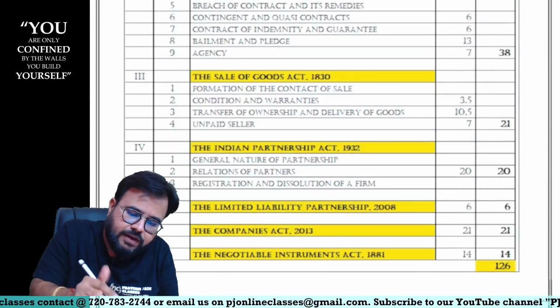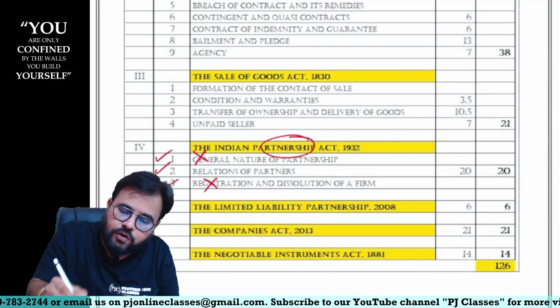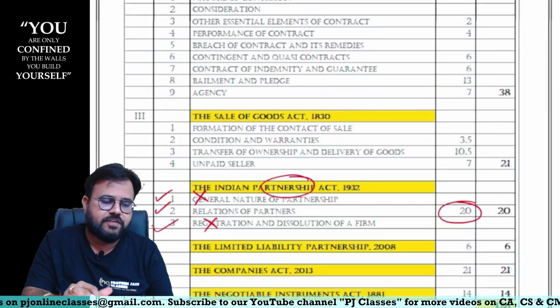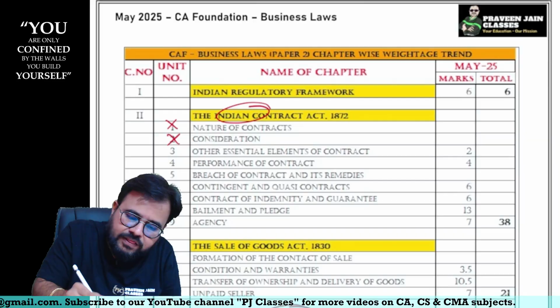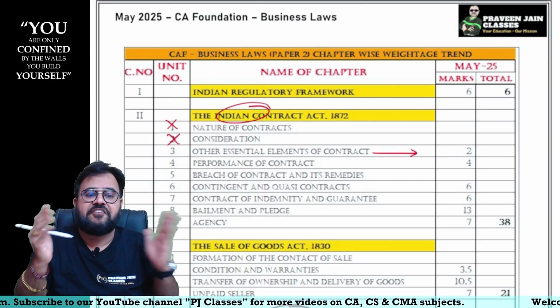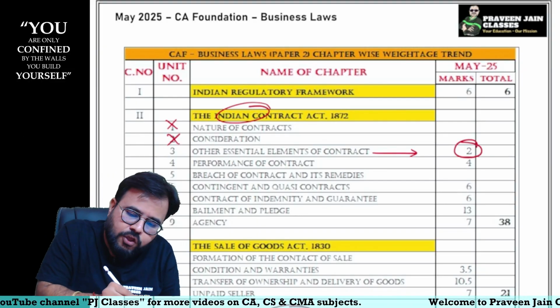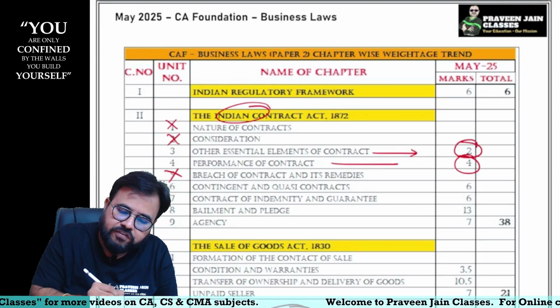You can see here, in the Indian Partnership Act there are 3 units. Unit 1 ignored, Unit 3 ignored. Total 20 marks of questions were asked from Unit number 2 only, sir. Similarly, in the Contract Act, Unit 1 ignored, Unit 2 ignored. Of the 3, Unit 3 is a very big unit, sir. Only 2 marks question came, that coercion question. From Unit number 4 only 1 question came for 5 marks. Unit 5 was completely ignored.